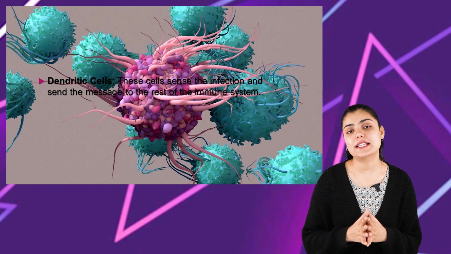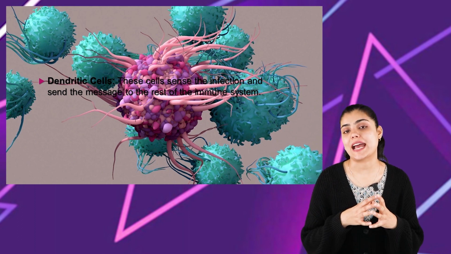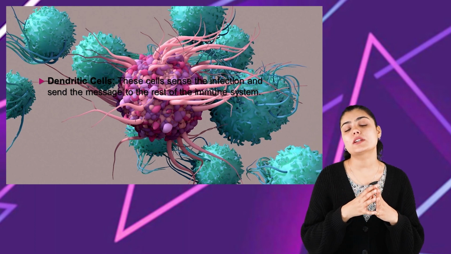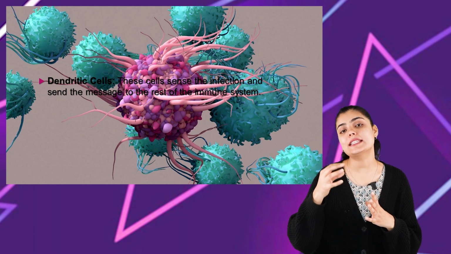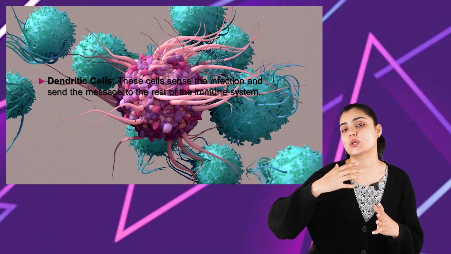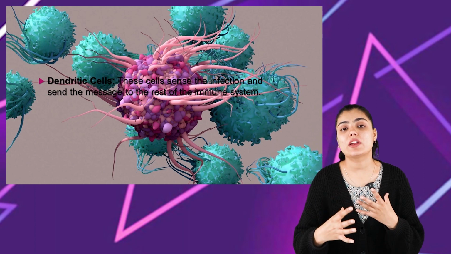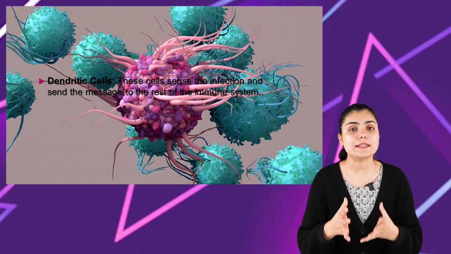And the last type of cells involved in innate immunity are dendritic cells. The major function of dendritic cells is to sense infection and send a message or a signal to the rest of the immune system in our body. So these are the various cells that are involved in innate immunity.